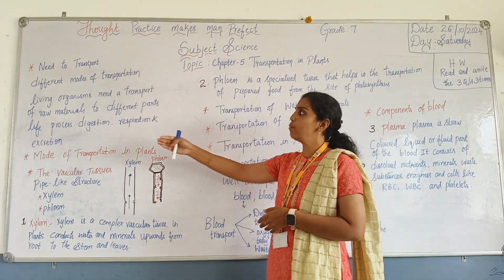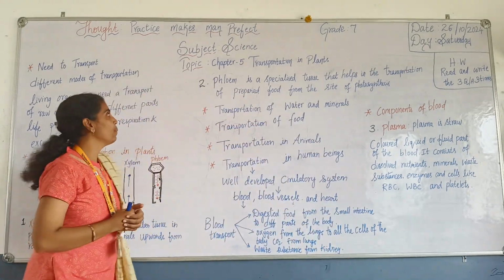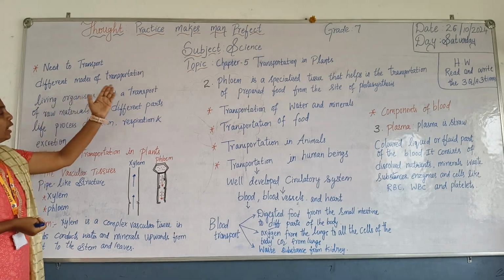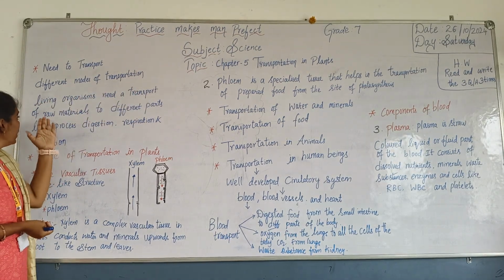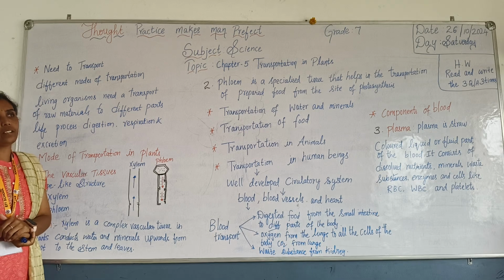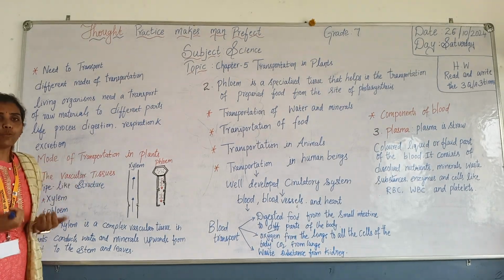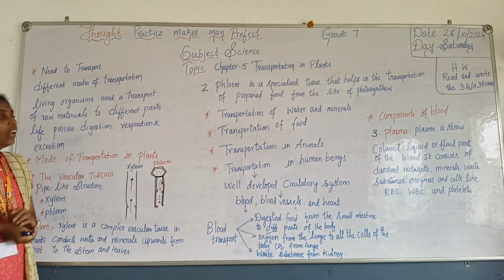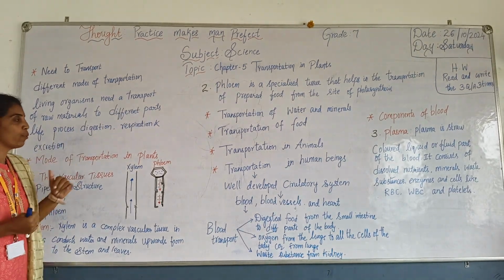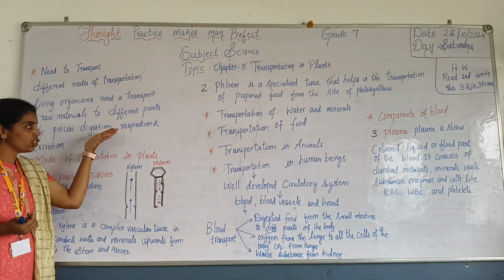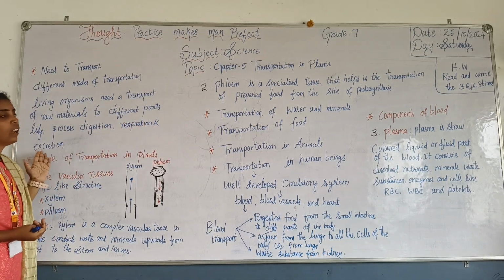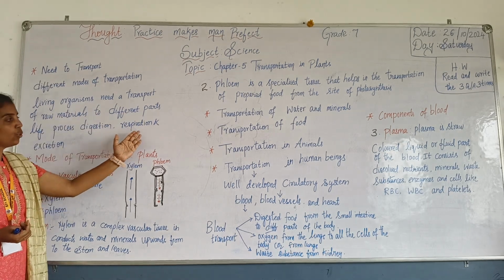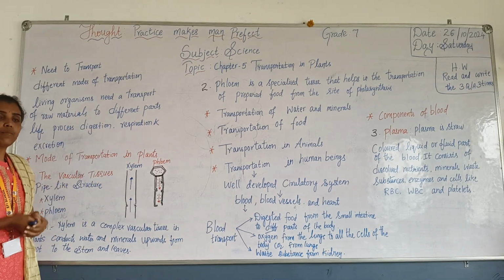So here we come to how living organisms, the plants and animals, transport. What are the things in transport? Living organisms also need transport for the transportation of raw materials. Raw materials is nothing but what we eat or what we drink. How can it be transported to the different parts of the body, and the processes will occur? What are those processes called? You can see the digestion process, respiration process, even the excretion process.